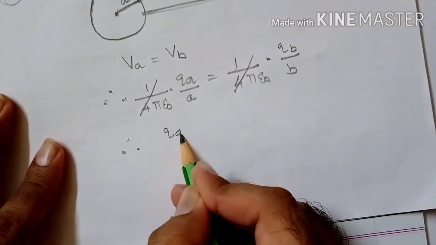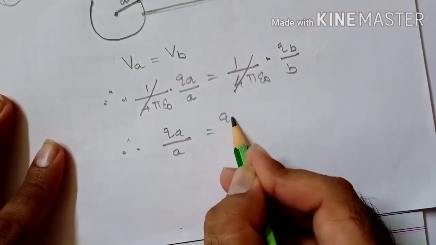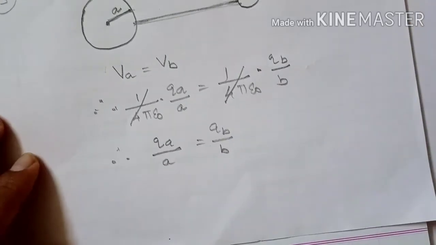Therefore we can write QA upon A is equal to QB upon B.